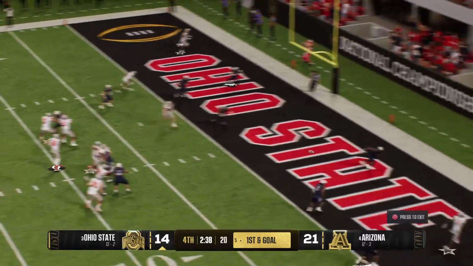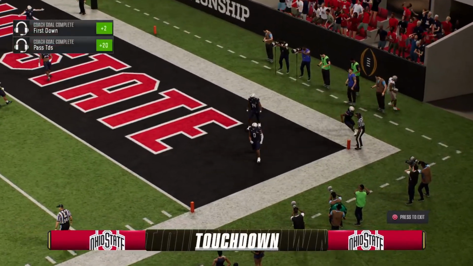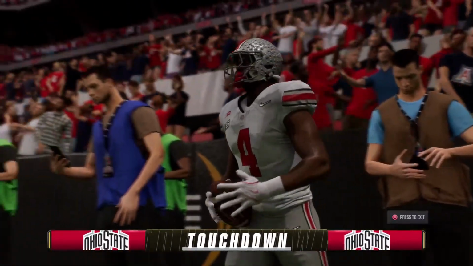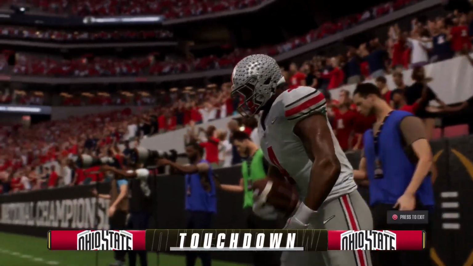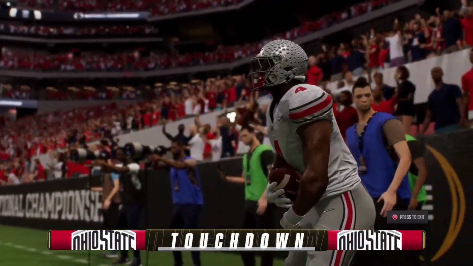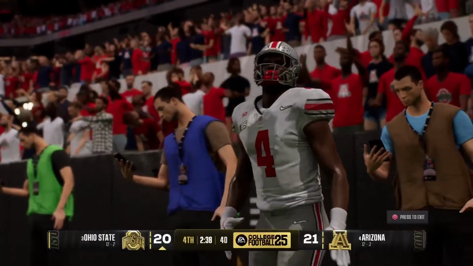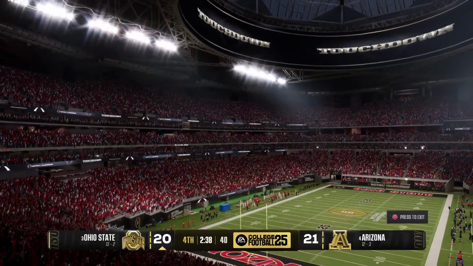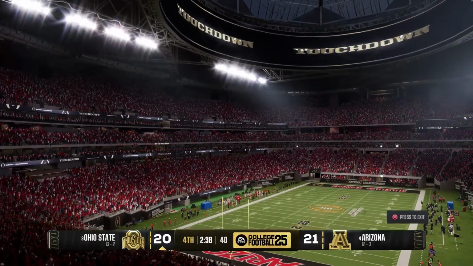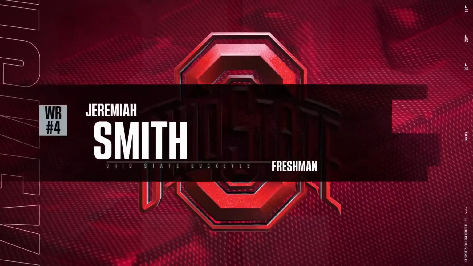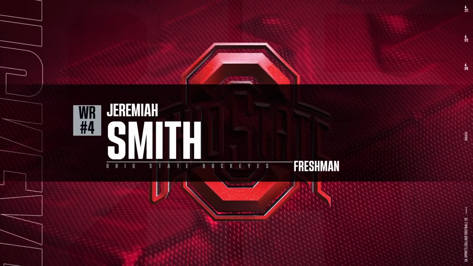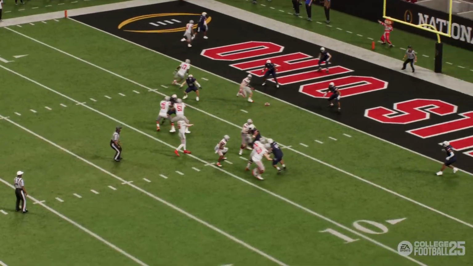And he'll set up to throw. And he's got it. Touchdown, Ohio State. Well, that's a thing of beauty right there. Good job all around. Offensive line gave the quarterback enough time. Quarterback puts it right on the money. And with this receiver running a route like this, makes it pretty simple. All you have to do is get his head turned around, catch that football. He's already in the end zone for the touchdown.